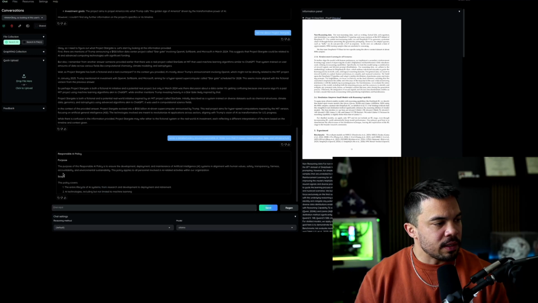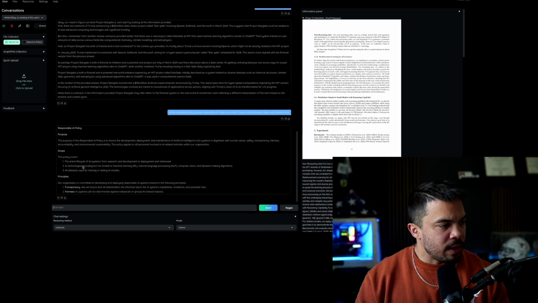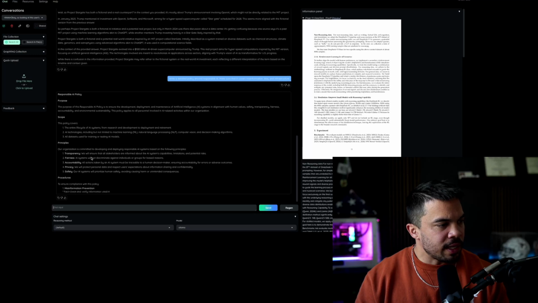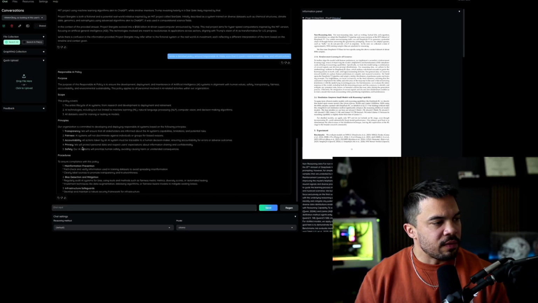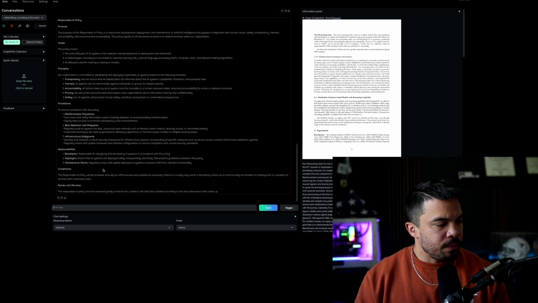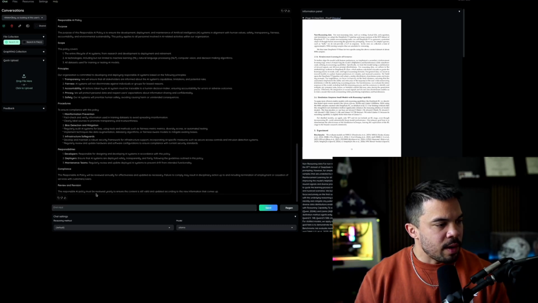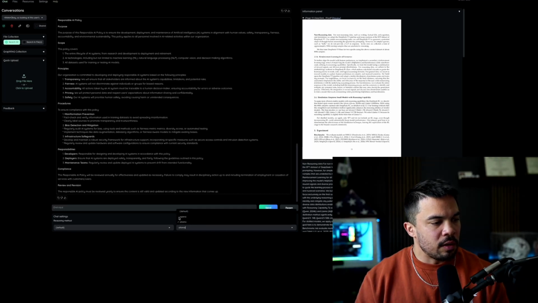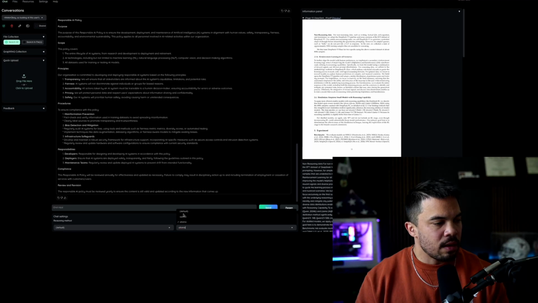Responsible AI purpose is responsible AI. This policy covers the entire life cycle of AI systems, AI technologies, principles, transparency, fairness, accountability. And it's pretty good. The responsible AI policy must be reviewed to ensure. Now let's do the same thing with